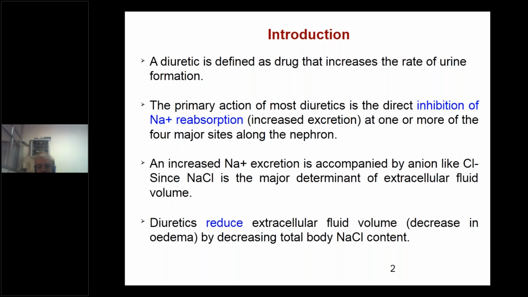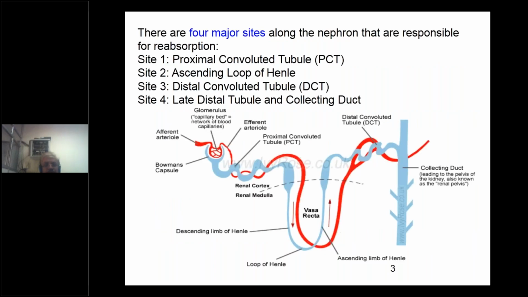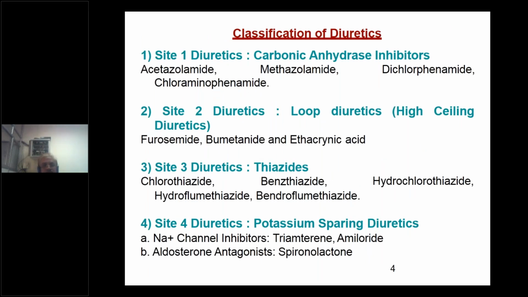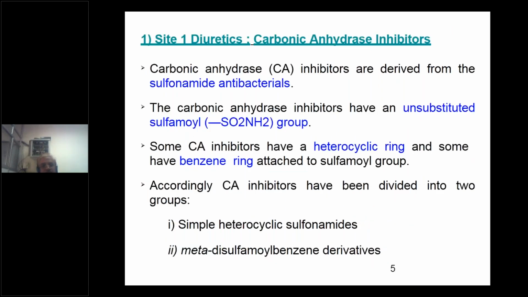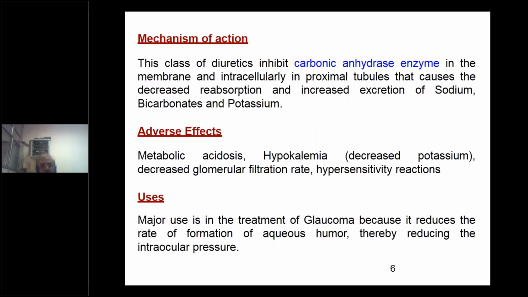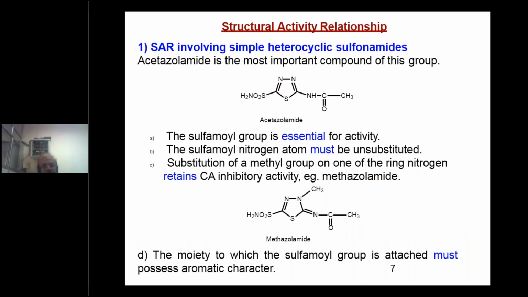Again, revision. The introduction. Just go to the slides, to the picture of a nephron, where you can find the action of various diuretics: site 1, site 2, site 3, and site 4. This is the classification of diuretics. I'm just revising. Site 1 diuretics, that is carbonic anhydrase inhibitors: action, adverse effects, and uses, as we also discussed in the last class.